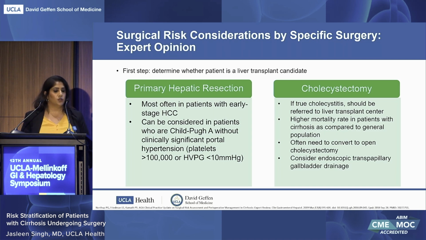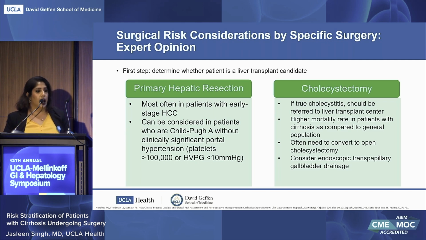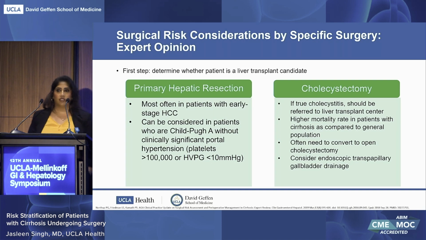This diagnosis can also be difficult to make as well, because we know that in patients with decompensated cirrhosis, they may actually have gallbladder wall thickening that may indicate or look like cholecystitis, but is not actually truly cholecystitis. And we know that patients with cirrhosis who undergo cholecystectomy have a higher mortality rate than those without cirrhosis. These patients often also require a conversion from laparoscopic to open cholecystectomy, which can further complicate their postoperative course.